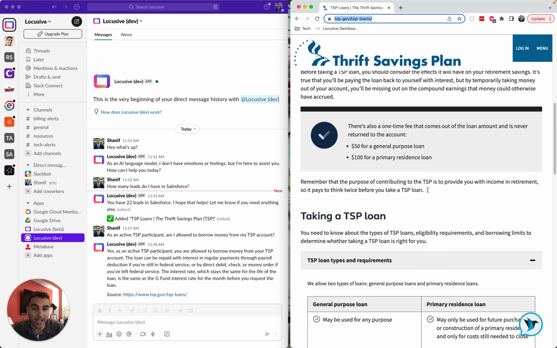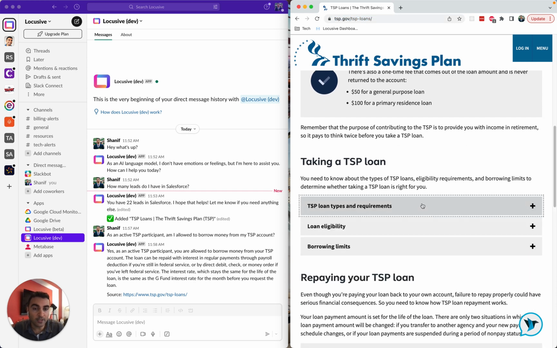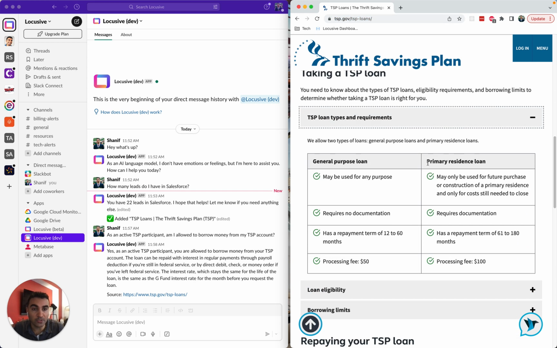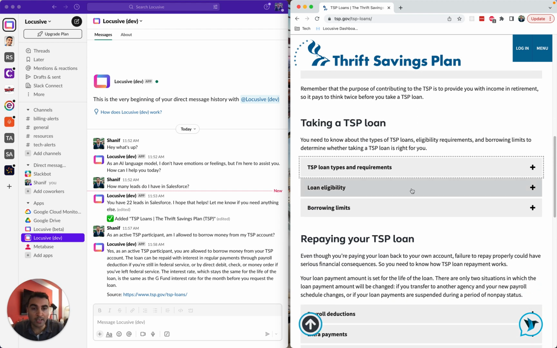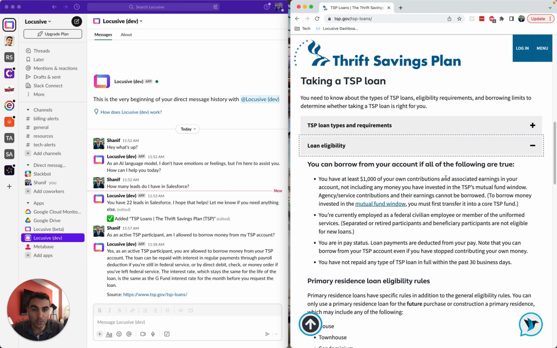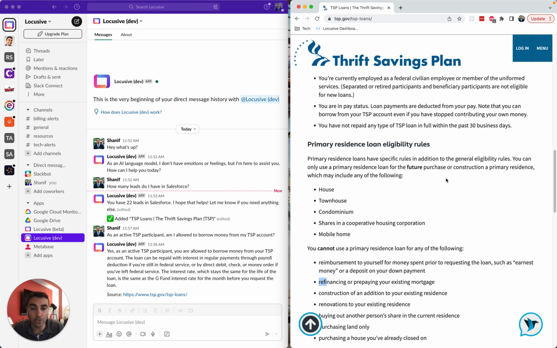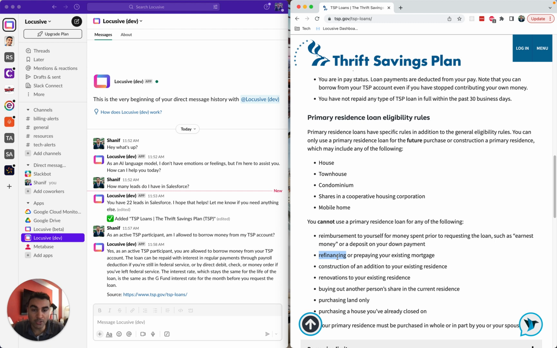Now, this document has a lot of good information, but a lot of it is kind of hidden. There's a little bit of a table here, which is behind that little drop down. And then there's also a bulleted list of things that you can do with your loan. And here you can see, hey, look, you're not allowed to refinance. So the answer should be no. I'll copy a question again, so you don't have to hear me typing, but I'll ask, can I use a primary residence loan to refinance my mortgage?